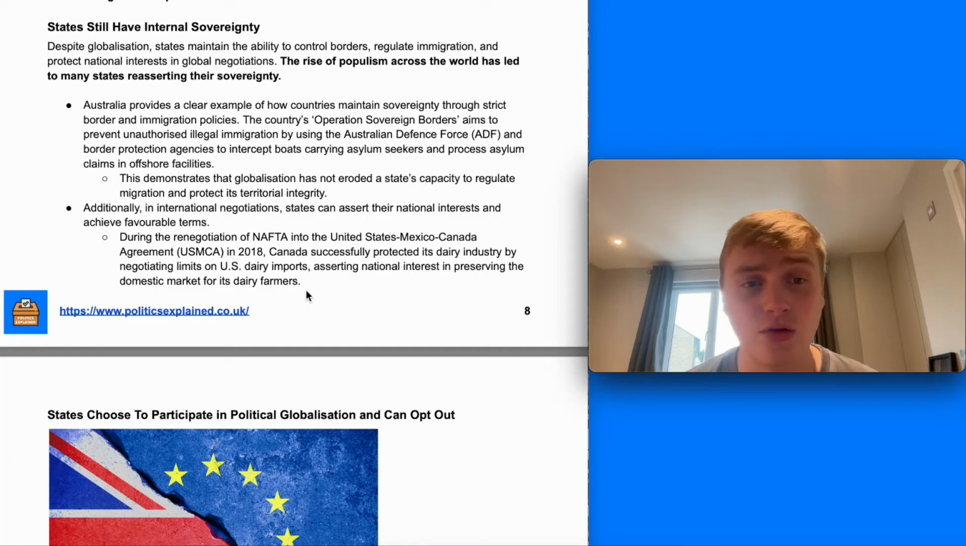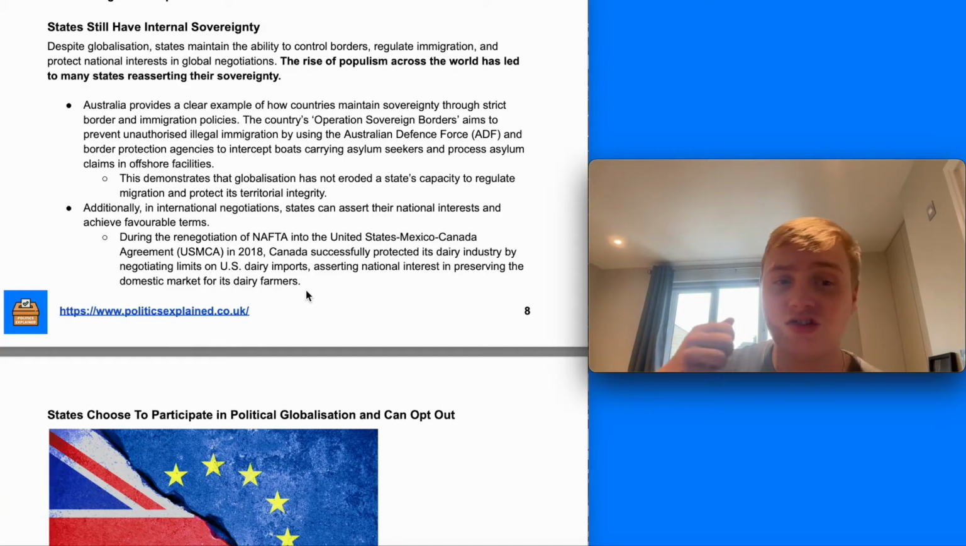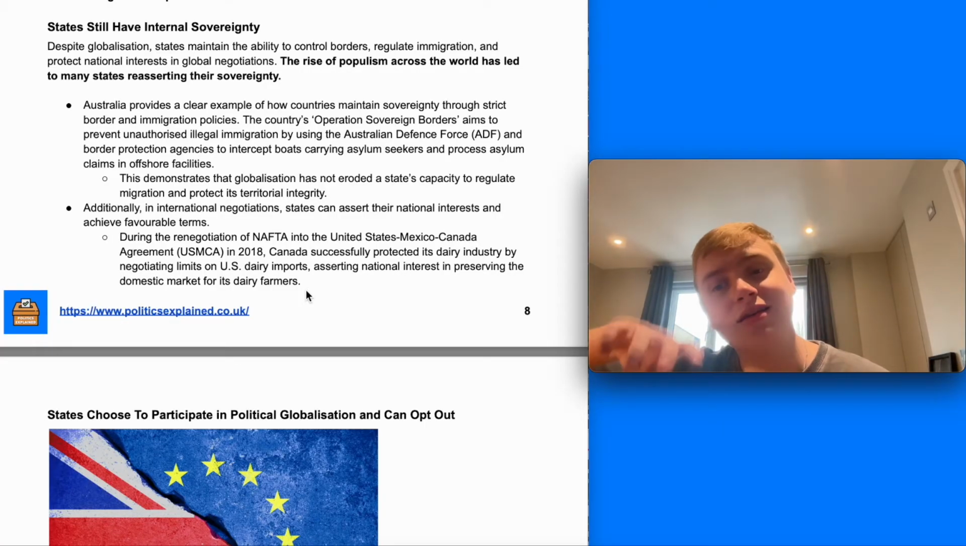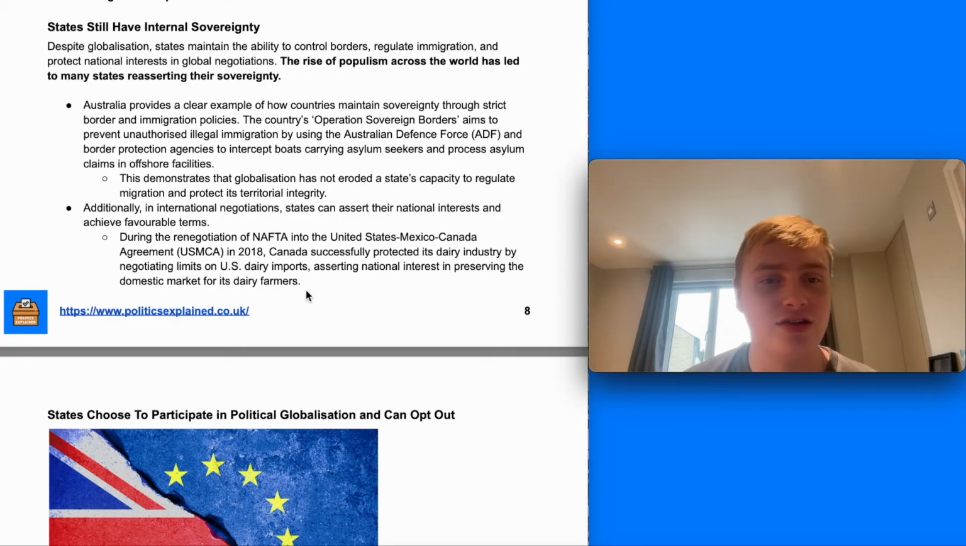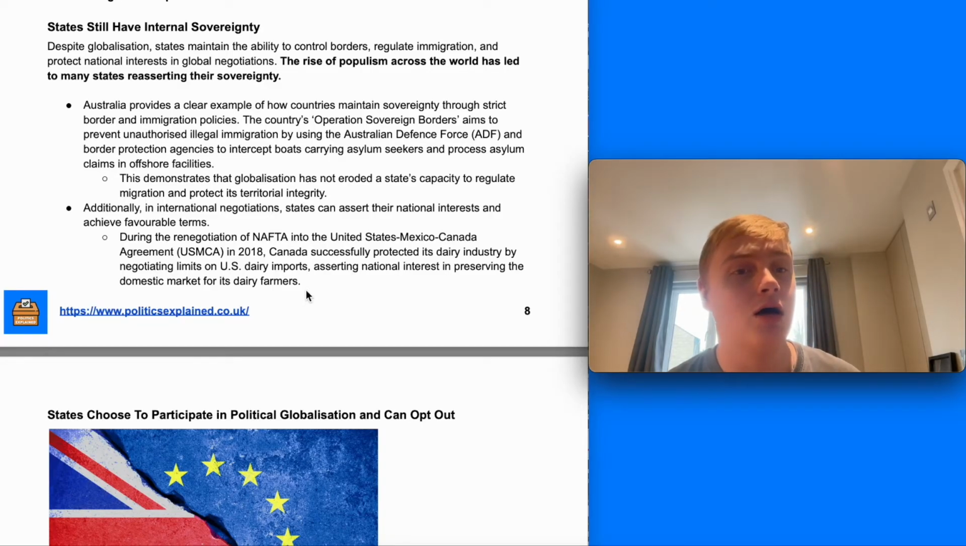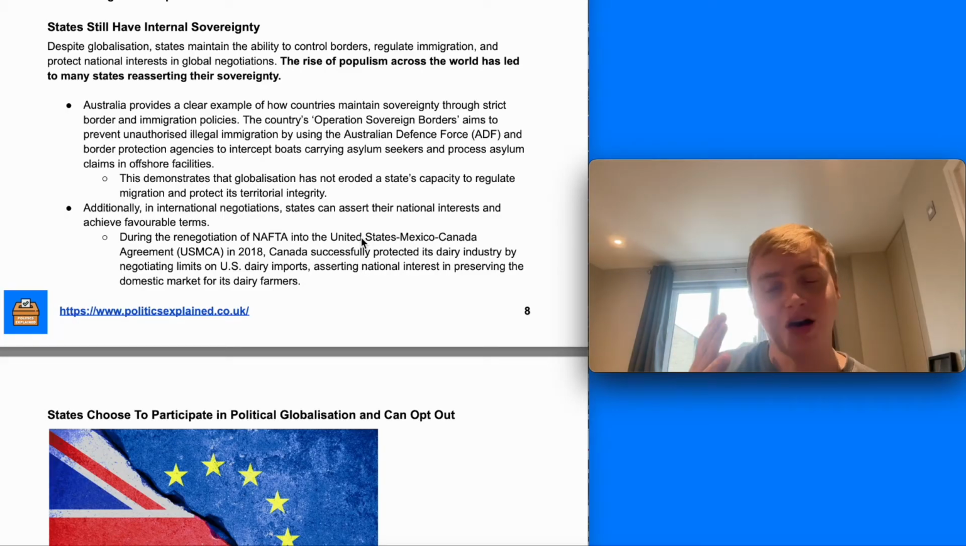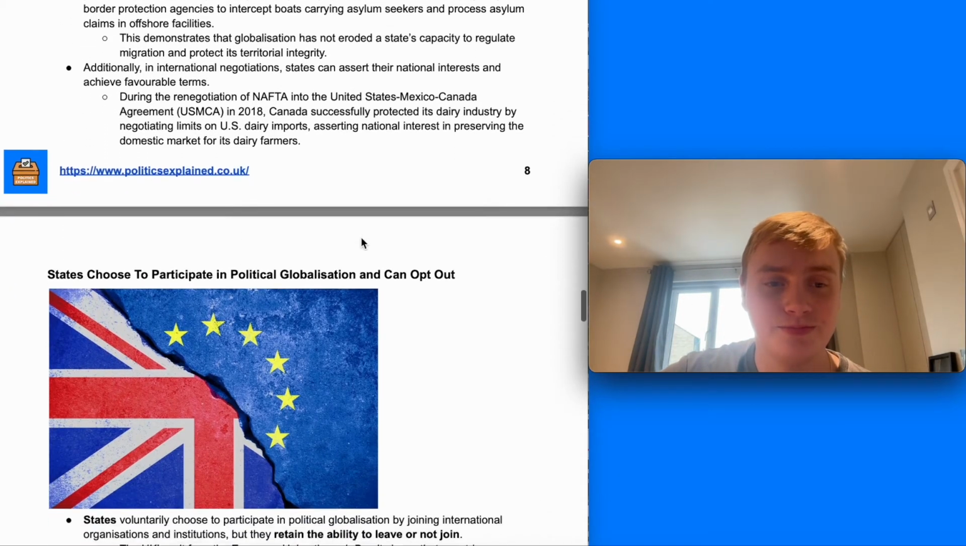Additionally, in international negotiations, states can assert their national interests and achieve favourable terms. So they can push within globalization frameworks for their national interests. For example, during the renegotiation of NAFTA, Canada successfully protected its dairy industry by negotiating limits on US dairy imports, asserting its national economic interests in preserving domestic markets for its dairy farmers. That showed national governments, nation states, still have significant internal sovereignty and the ability to control things within their borders and make decisions.